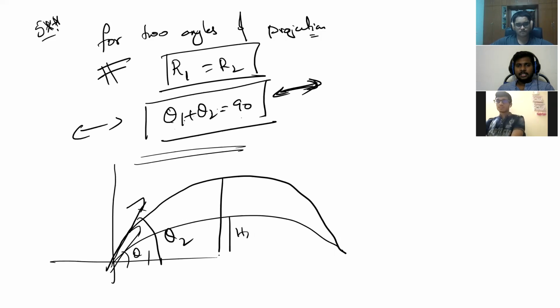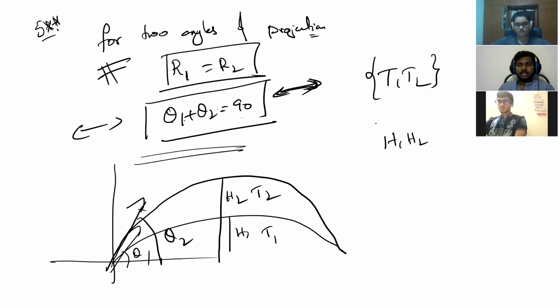This is H1, this is H2. Time of flight will be different, T1 and T2. I want to find out what is T1, T2, and what is H1, H2. Can you say in terms of range? You know the relationship? Jayant? Kaushik, you know it?